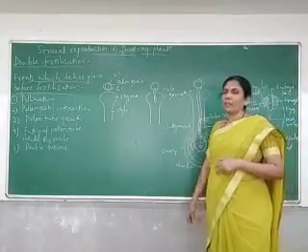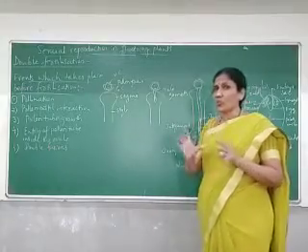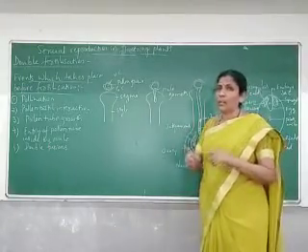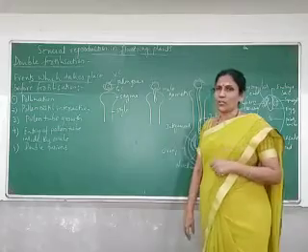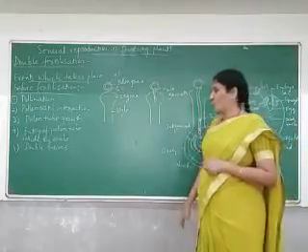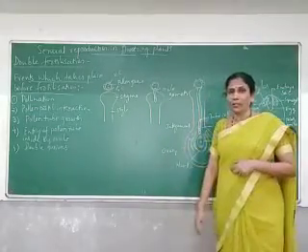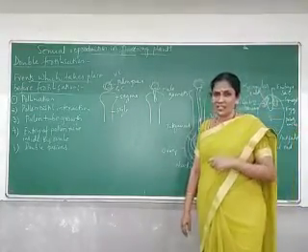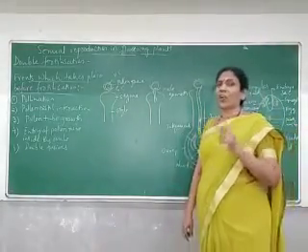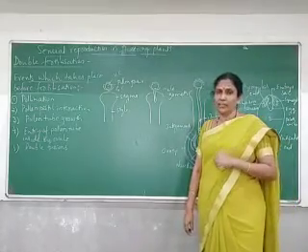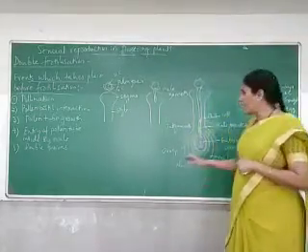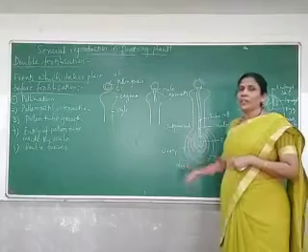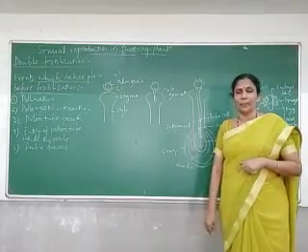In the previous class, we studied the whole structure of an ovule. But one more time, I will repeat the structure also. The ovule is a small structure present inside the ovary, which is attached to the wall of the ovary with the help of a placenta, and it is connected by a stalk-like structure called the funicle. Where the funicle attaches to the body of the ovule is called the hilum.